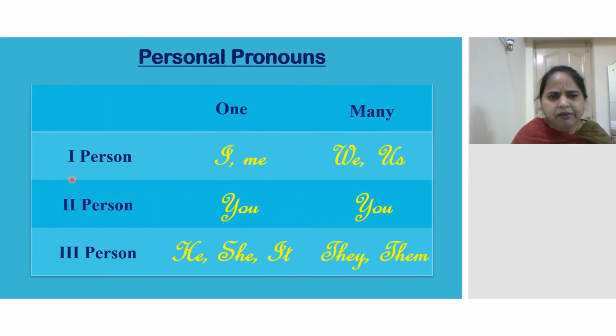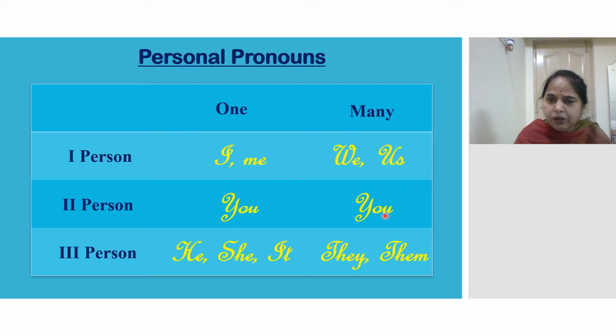See, I will tell you an easy way. First person, see here, one, many. In first person, I am there. Second person, you, the opposite person. Third person, I am not there, you are not there. In third person, we are talking secretly about another person. Third person: he, she, it. Got it, all of you? This is one. For one it is singular. For many, we. In we, I am there. In us, it is us. They are talking about us. Us means even I am also there. So one and many. Try to learn by heart. Second person, you also same.